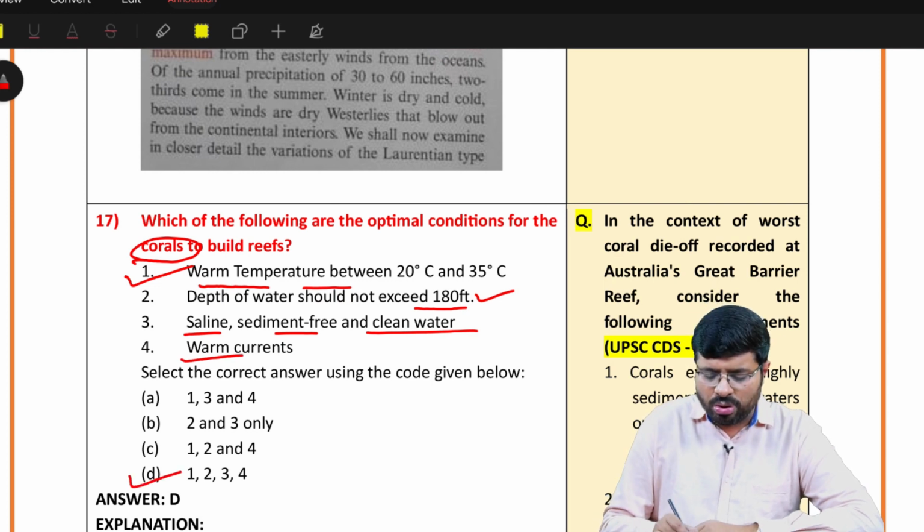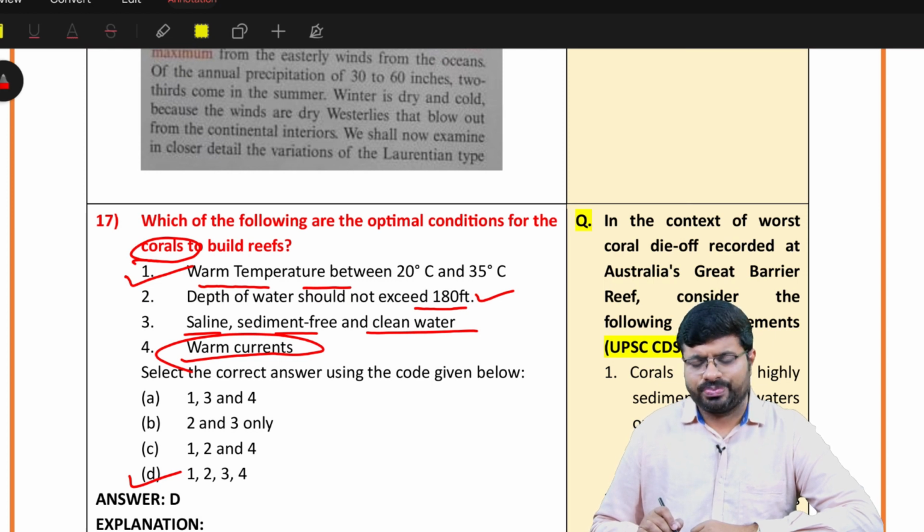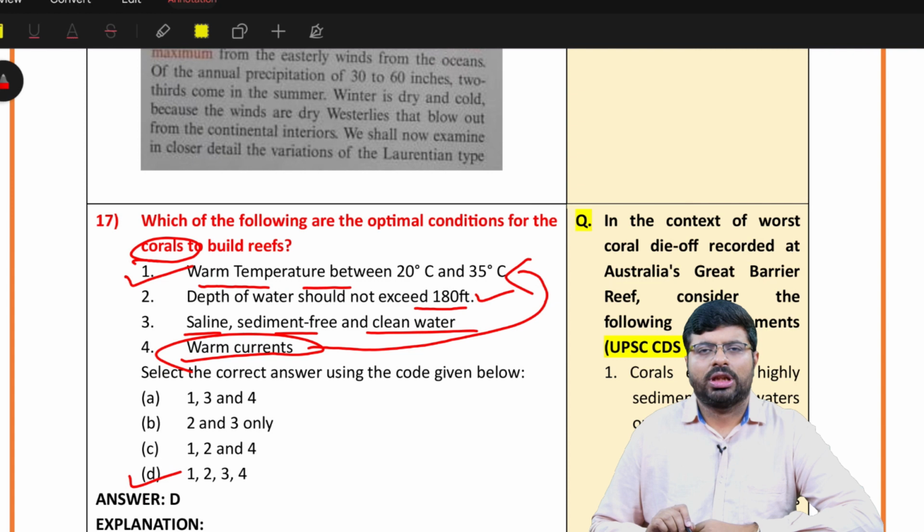Some of you don't know the influence of warm currents. Whenever there are warm currents, what happens is there is no proper mix. When there are warm currents, there is warm temperature. That's why warm currents are also suitable. Wherever you will find cold currents, you will not find much amount of coral reefs.